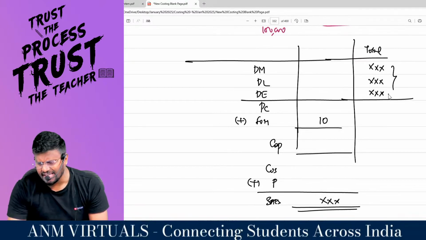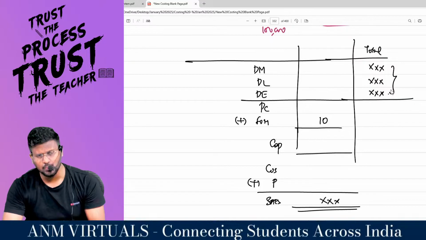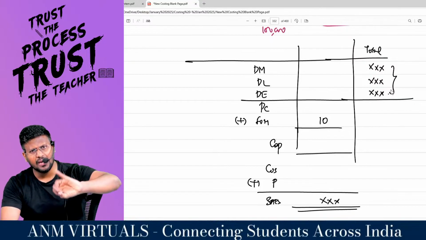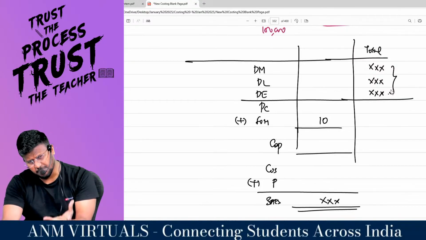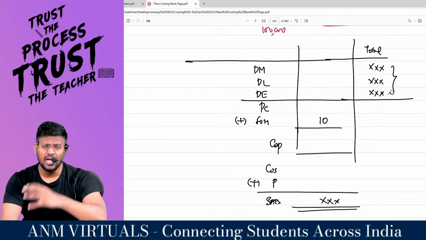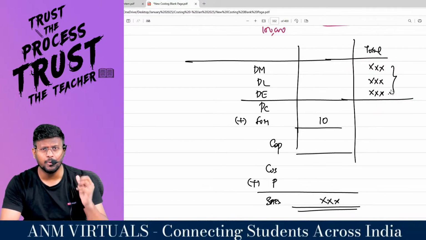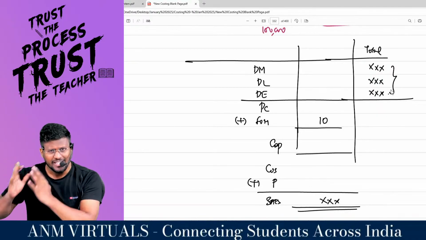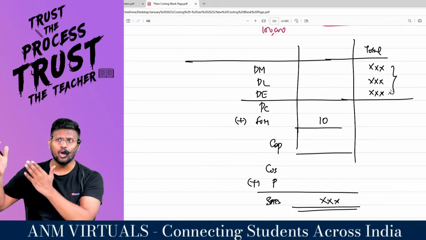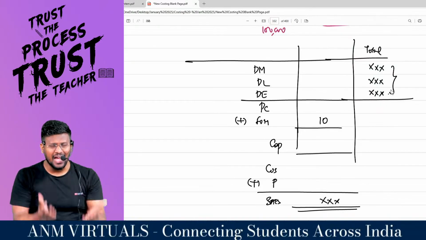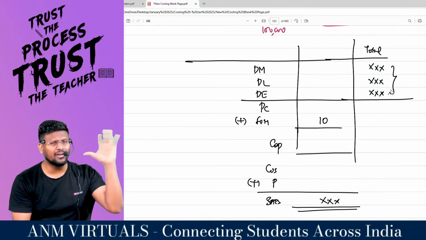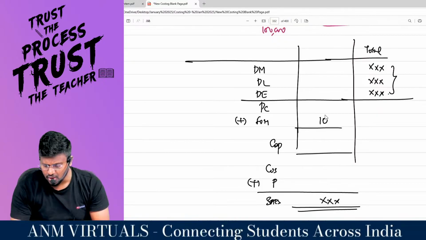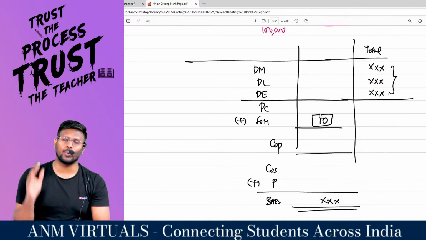Ideally, the expenses incurred for material, labor and direct expenses as per the financial accounts and as per the cost accounts will be one and the same, because whatever was actually spent would have been recorded in the accounts and whatever actually incurred would have been written in the cost sheet. But this is not the case with regard to factory overhead.